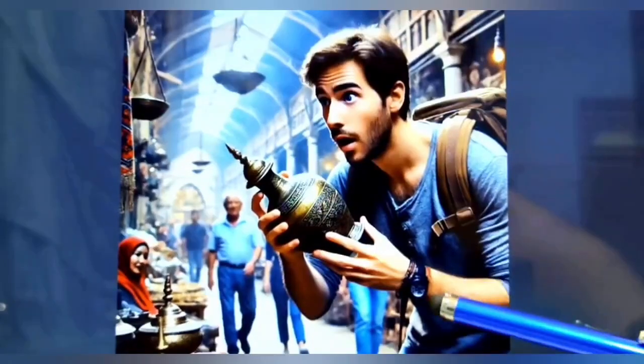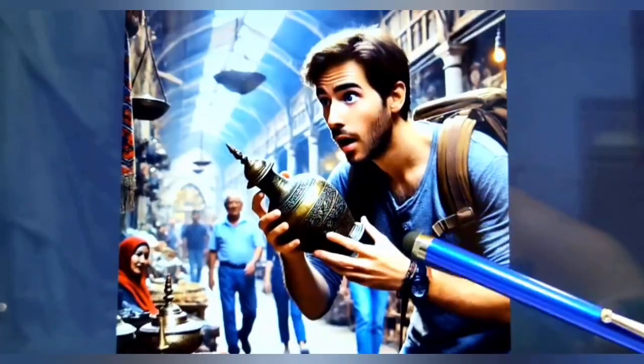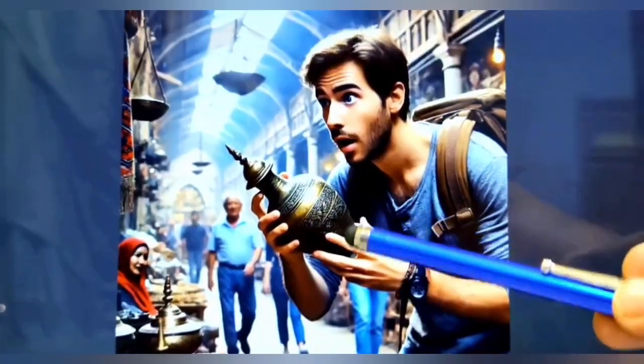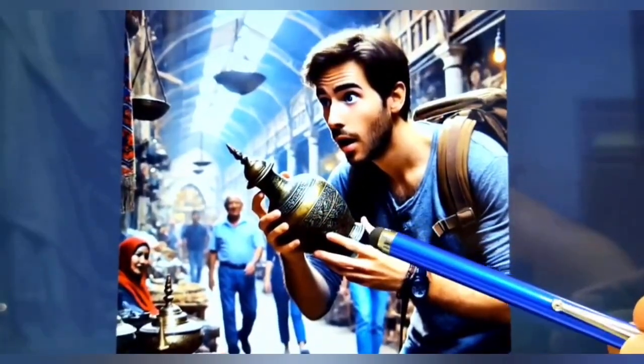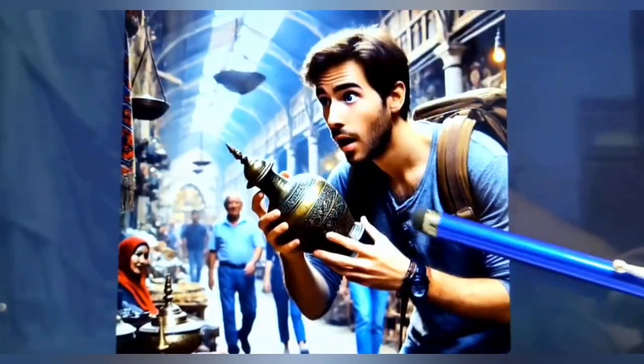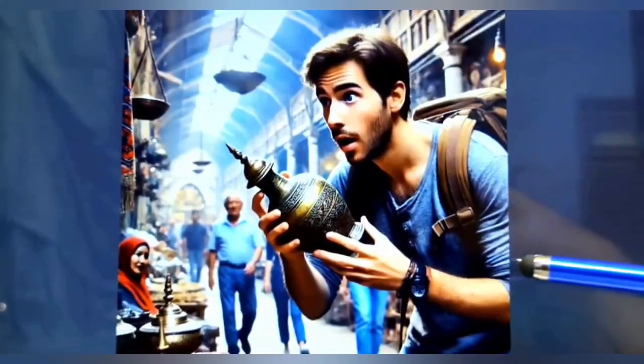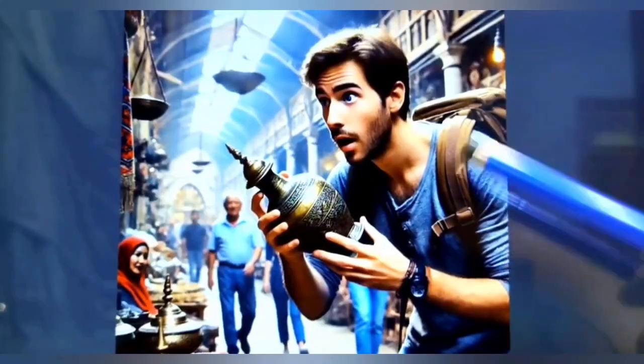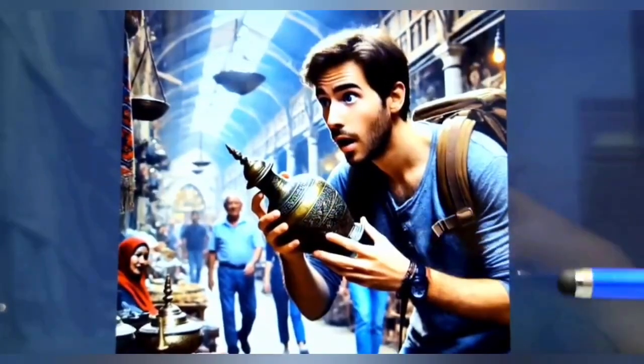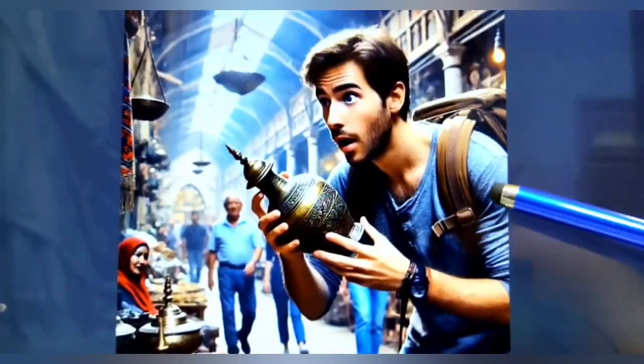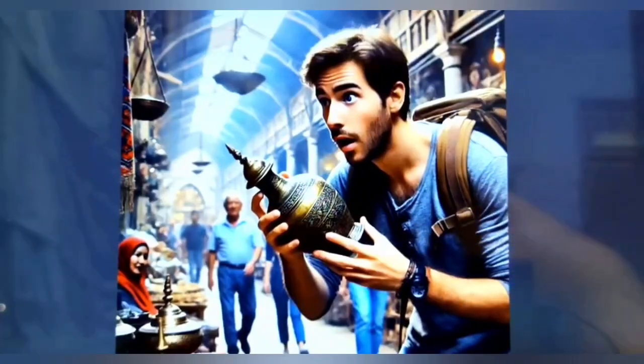This image describes he unexpectedly found this old antique brass metal utensil while walking down the street, and he got this thing unexpectedly. This describes came across.